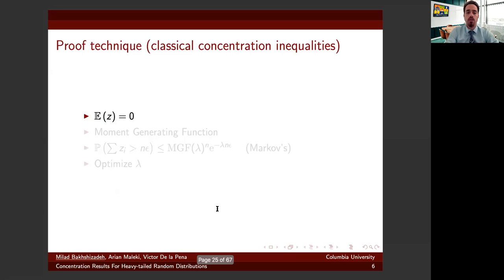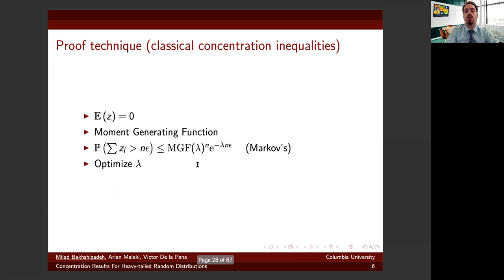It's helpful to take a look at the proof techniques of these inequalities. Since a shift does not make anything wrong in our setup, from now on, we assume our random variables are centered. The moment generating function is a key idea in the proof of these inequalities. In fact, a simple Markov inequality says the deviation can be bounded by the following. And since this inequality holds for any positive lambda, one can obtain these inequalities just by optimizing lambda.